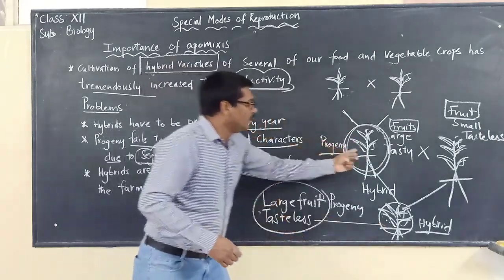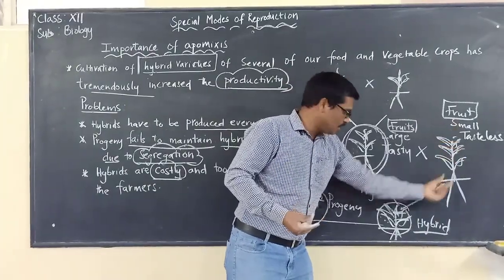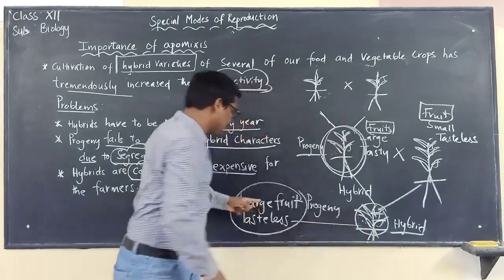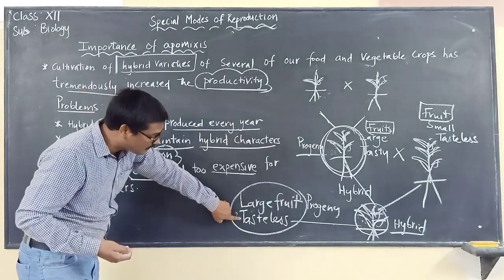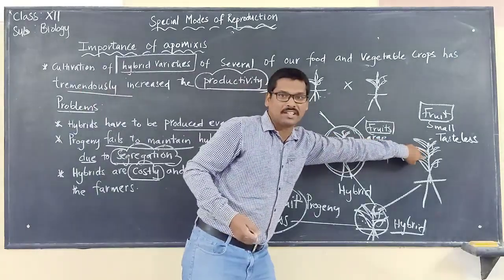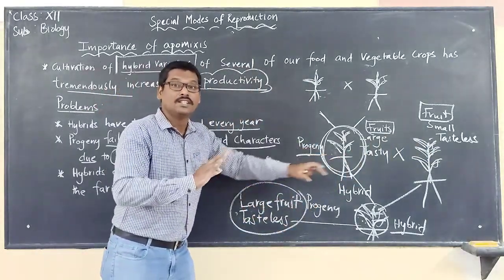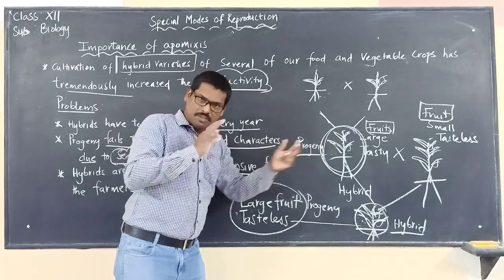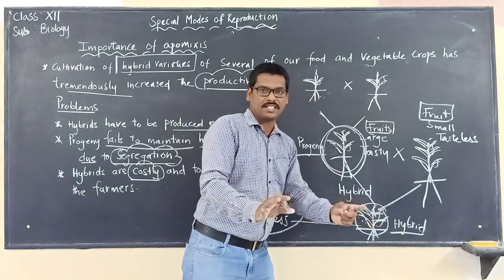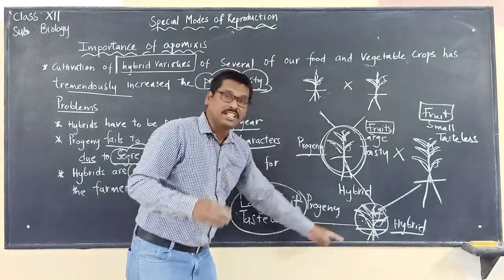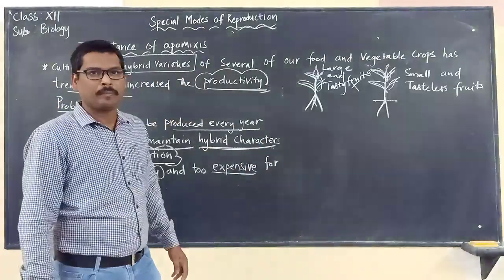Why? Because it is crossed with another plant which is bearing small and tasteless fruits. So here, what happened here now? It is bearing the fruits which are large, but they are tasteless. This characteristic which is tasteless is from another plant. So both the characteristics are now present in the hybrid. So what happened here is segregation of characteristics. This plant will give only half of the characteristics. Here also it is transferring half of the characteristics. That's why the progeny fails to maintain the hybrid characteristics.